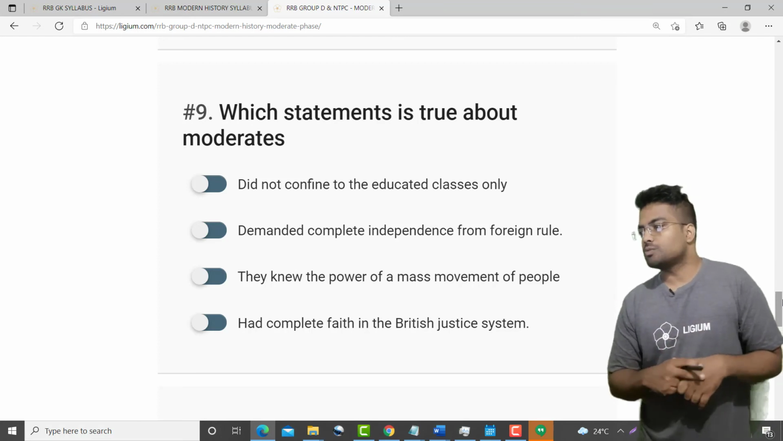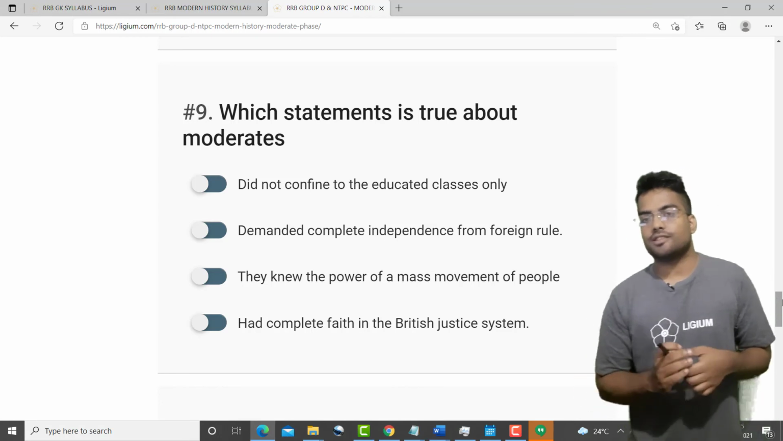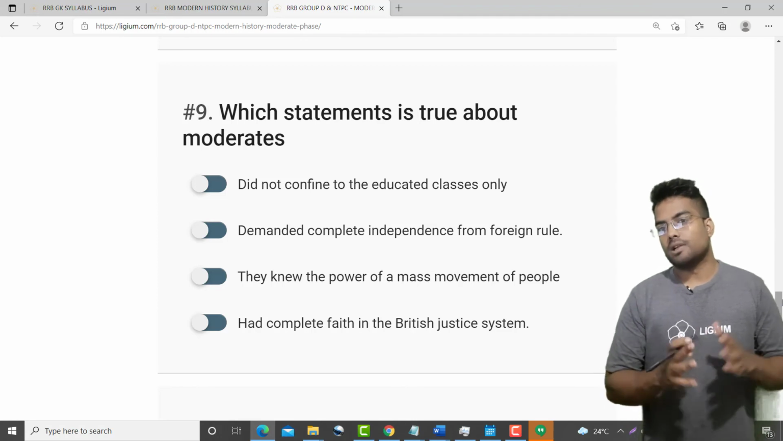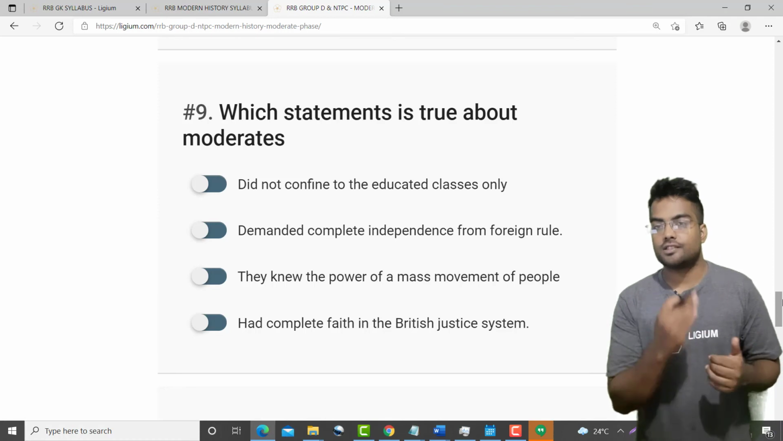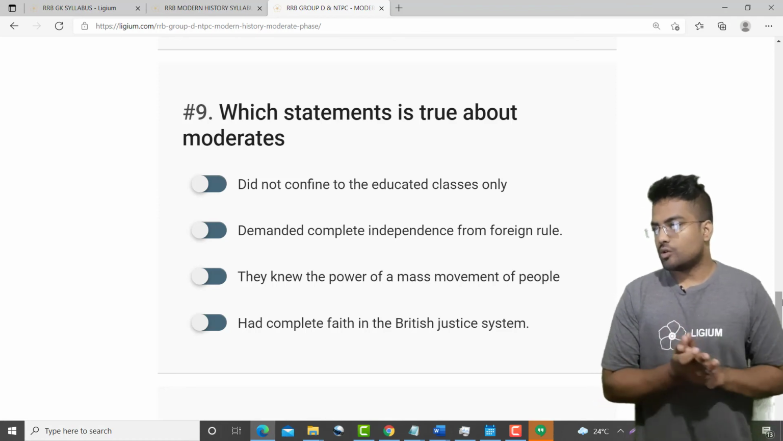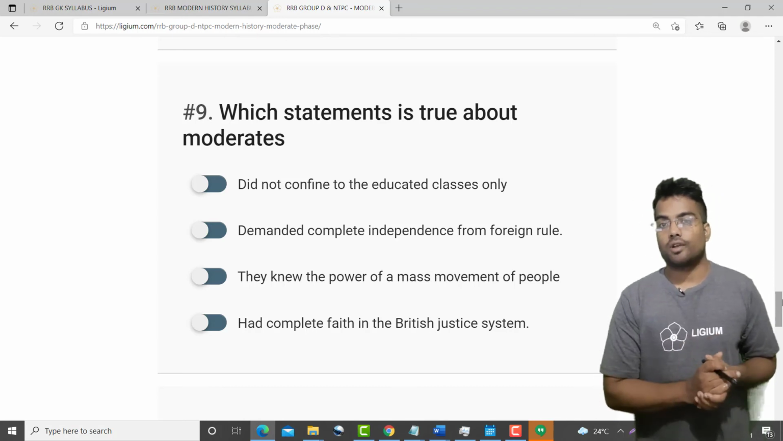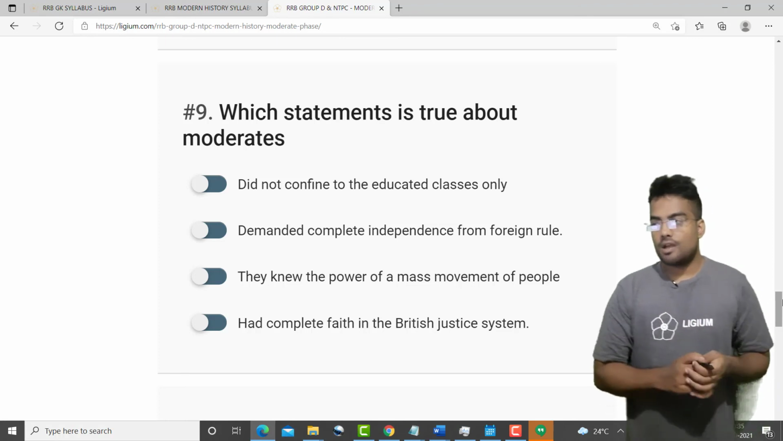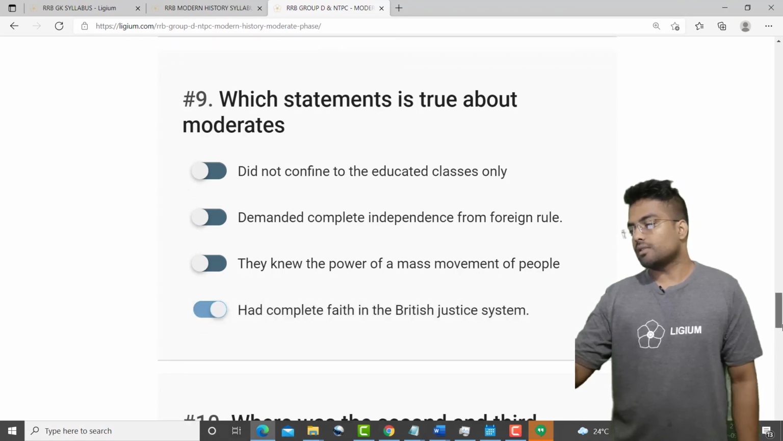They knew the power of mass movement of the people. No, till 1905, till the partition of Bengal and the Swadeshi movement, they did not know the power of the common people. They believed in educated masses who would take petitions to the Britishers, hoping the Britishers would listen. The fourth option, had complete faith in the British justice system, is true. Some of them were actually big lawyers and they believed in the British justice system. So that is option D, and we have marked it.